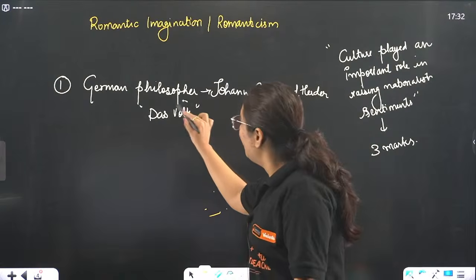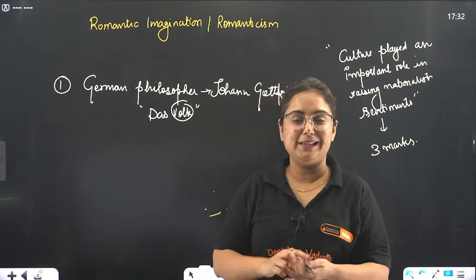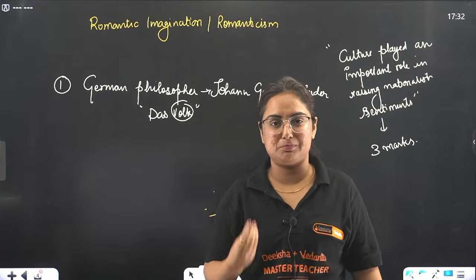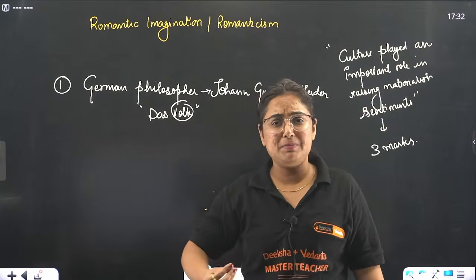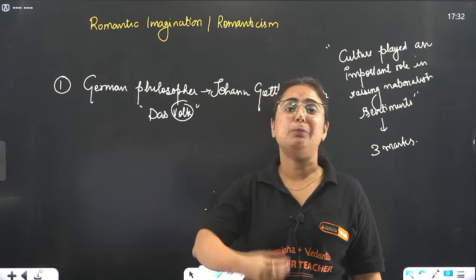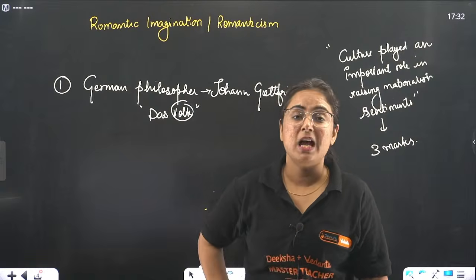So their Volk, or folk, is basically the common people of that particular place. And he believed that the common people, by singing and dancing, can bring out the feeling of nationalism among them.